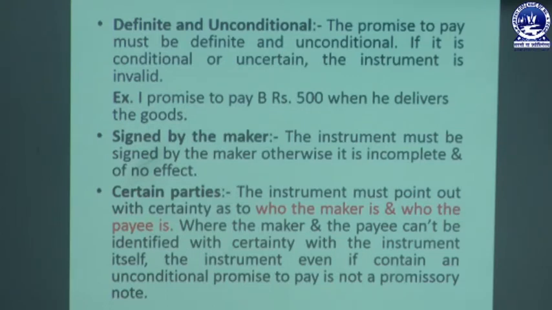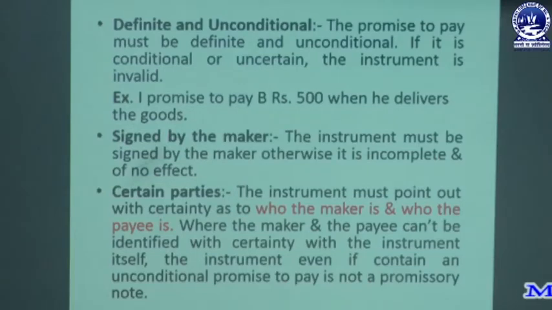This type of condition is not mentioned at the time of raising a promissory note by one person against another person. When a condition is made, that when he delivers the goods or when a certain purpose is fulfilled, that is not called a valid promissory note, that is invalid.